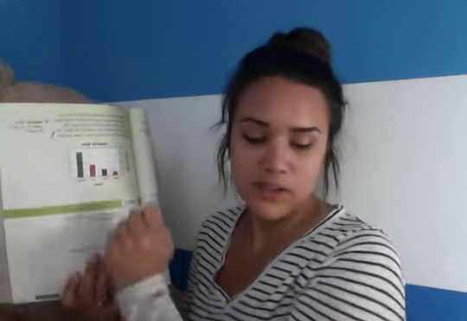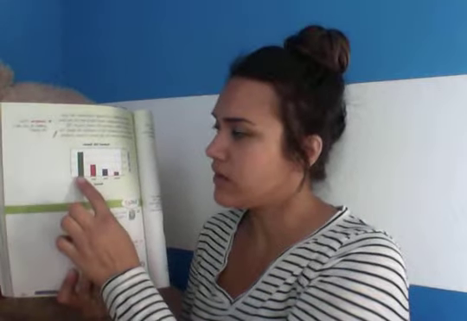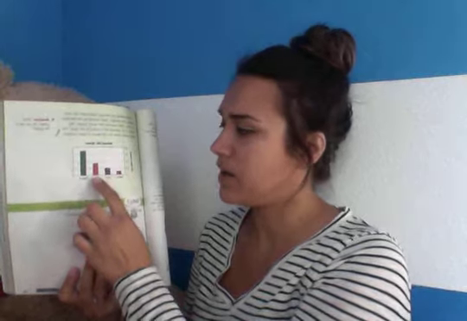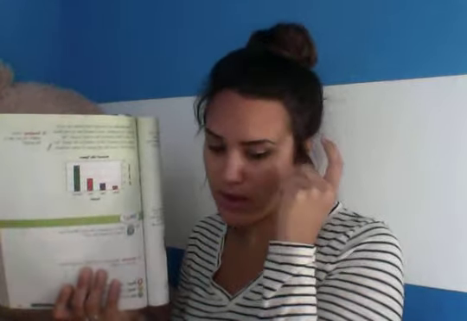And so this one says, what pattern do you see in the graph? We see that the elephant has the longest lifespan. The bear is next, the deer, then the rabbit. So what do you notice about that? So the animals that have the longest lifespan on this chart, are they big animals or small animals? Similarly, the small animal, does it have a long lifespan or a short one? Think about it. And then your Flipgrid response right here.